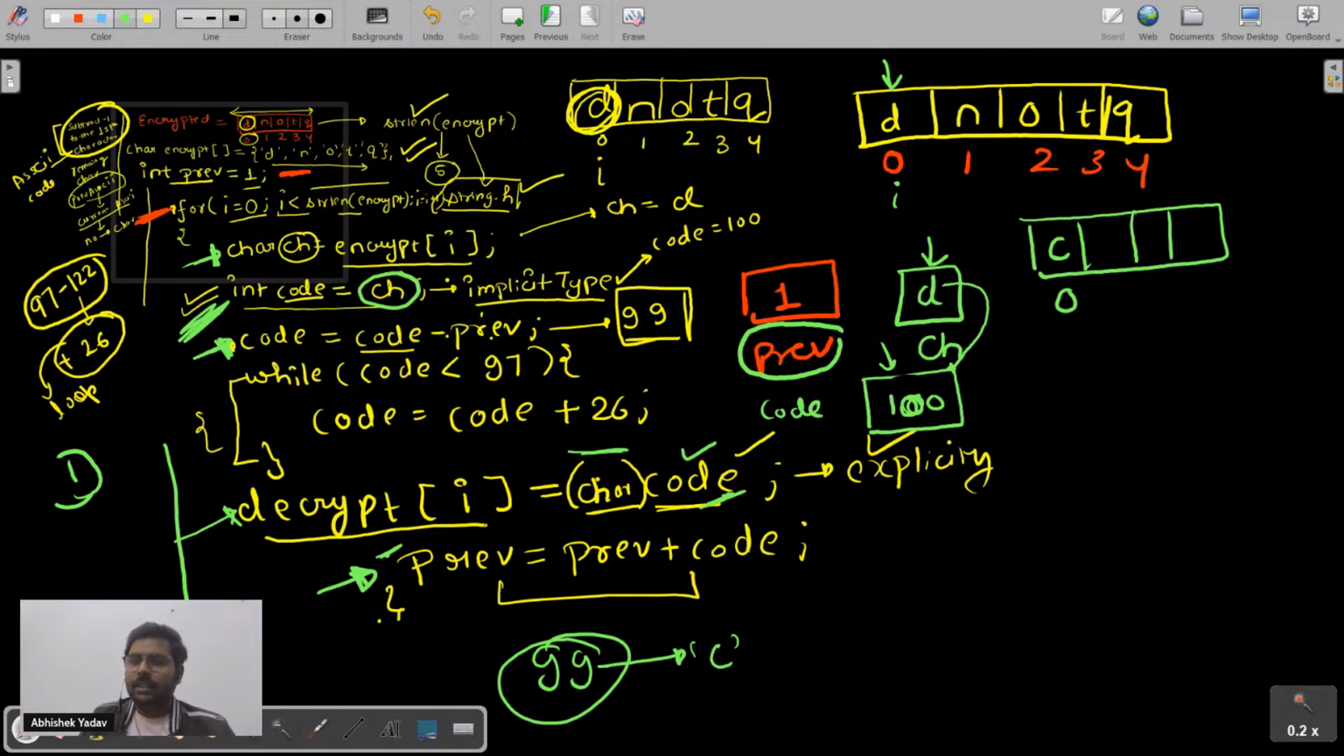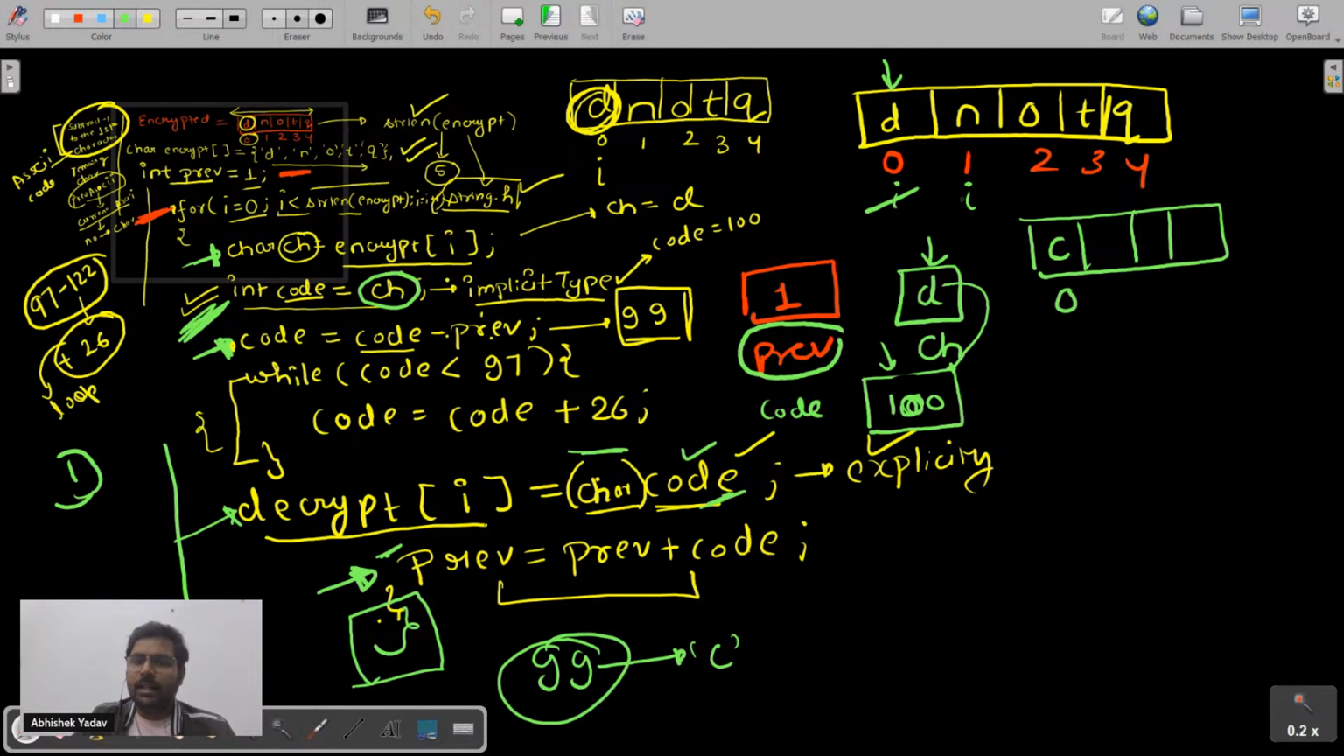Till this point everyone is clear? After that what will happen? Previous is equal to previous plus code. After this I will get this closing bracket. That means I will update the value of i. So now my i will point here, that is at index 1.